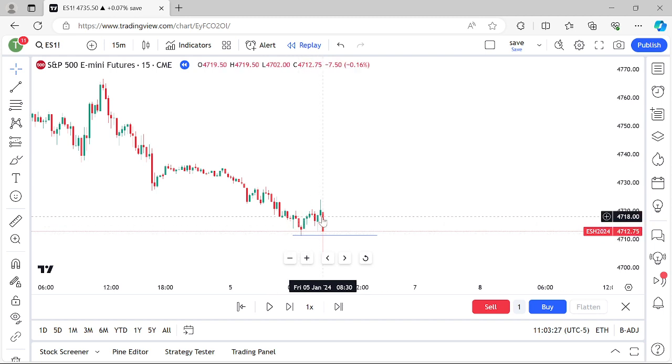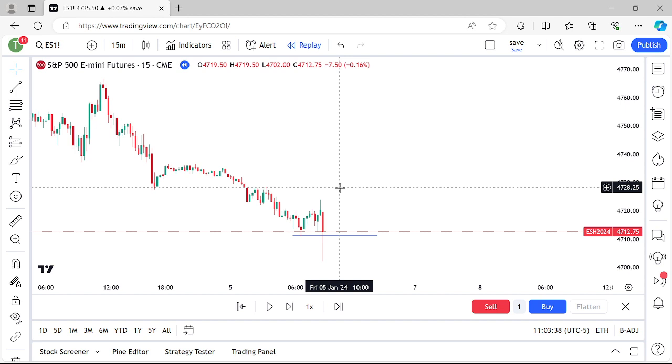So see how I'm not just going in here and looking for any random old high or low. If that was the case, then I would be saying, oh, there's an ICT 2022 buy setup. No, there's more that goes into it to frame that idea. You got to understand the liquidity that's being taken out. You got to understand time. You got to understand market structure, all that stuff. And that frames your idea. That frames your trade idea. So it's not just going in and looking for any break of a low or a high. There's more that goes into it. It goes deeper than that.